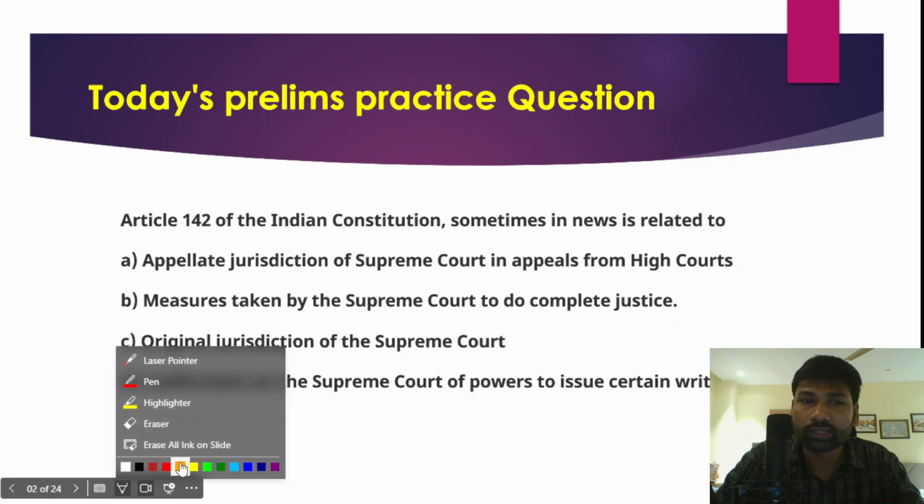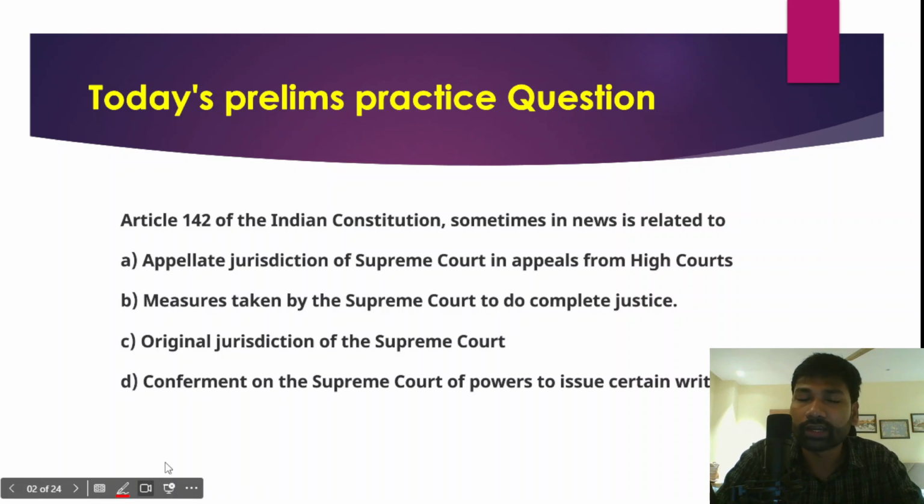This question is from Indian polity, and it is also a very important question because Article 142 is very often in the news. Article 142 of the Indian Constitution is sometimes seen in the news, and it is related to which of the following things? The correct answer for this question is option B: measures by the Supreme Court of India to do complete justice.